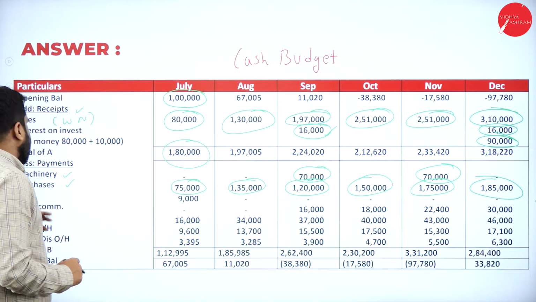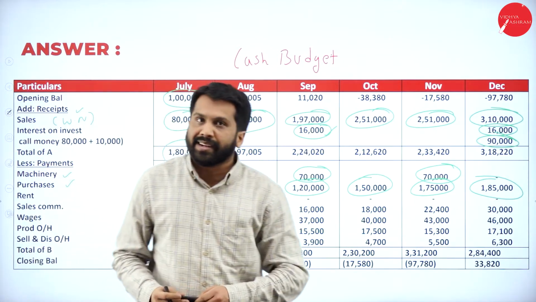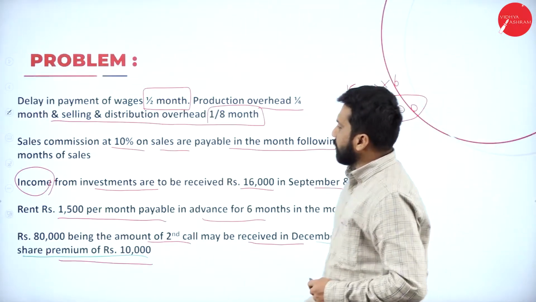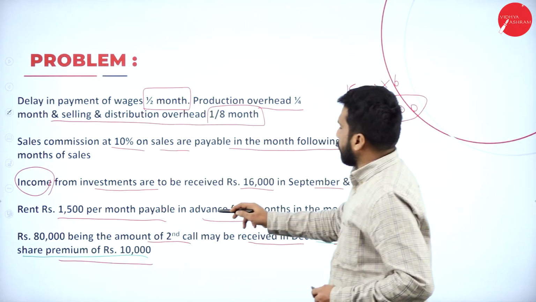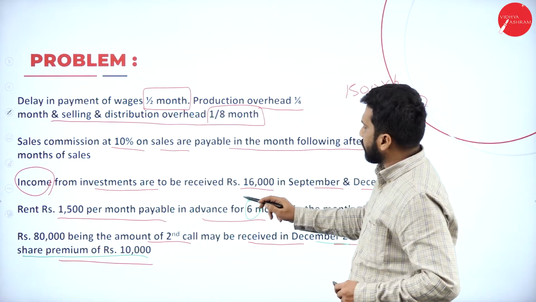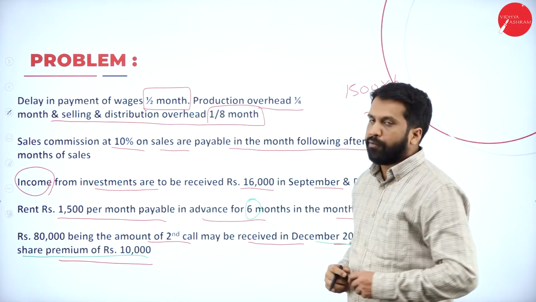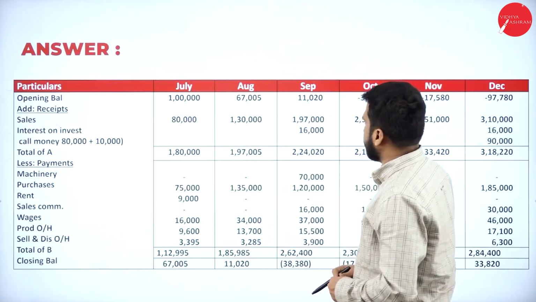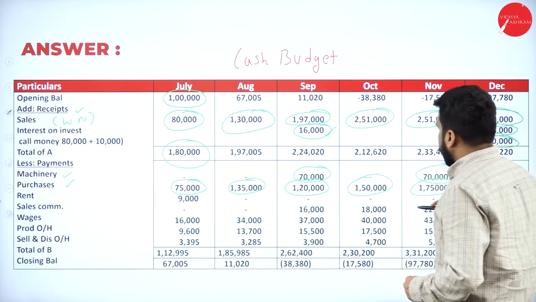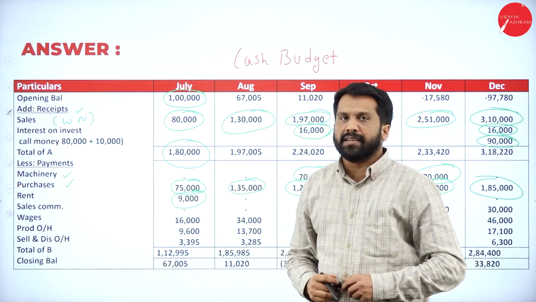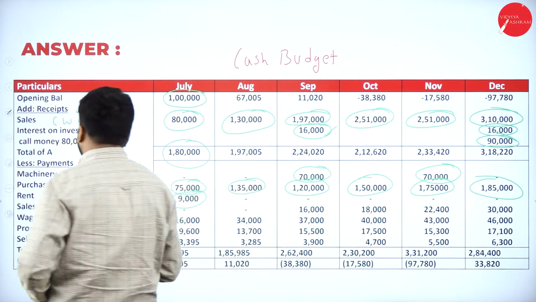We're done with this. Next we'll go for rent. Rent I already calculated for you. See, rent 1500 per month payable in advance for 6 months. 1500 into 6, how much? 9000. Paid in the month of July. Now, in the month of July, we have taken 9000. Clear? Yes, I'll show you the working note.